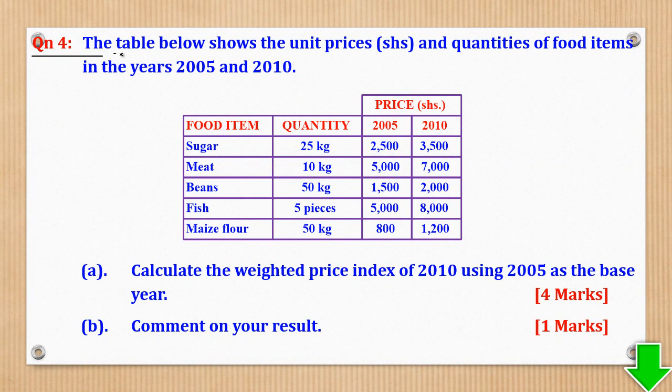Question 4, it says the table below shows the unit prices and quantities of food items in the year 2005 and 2010.